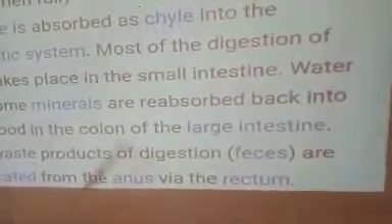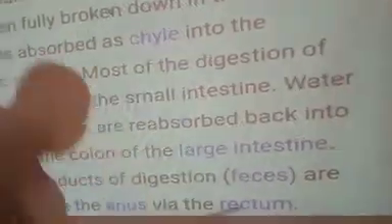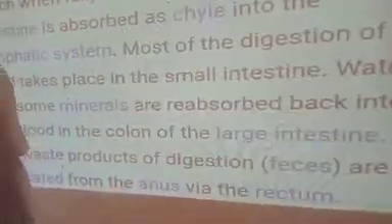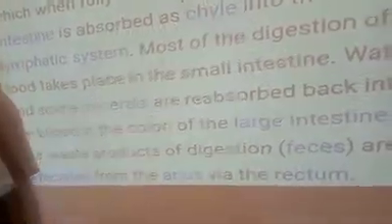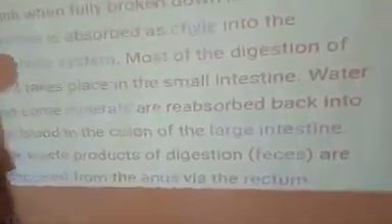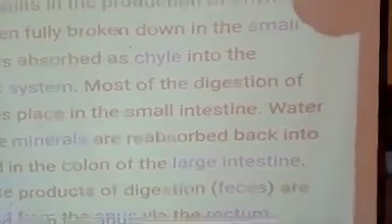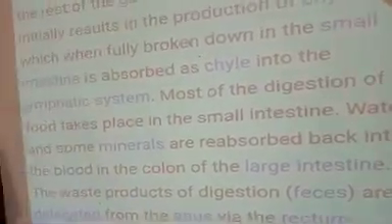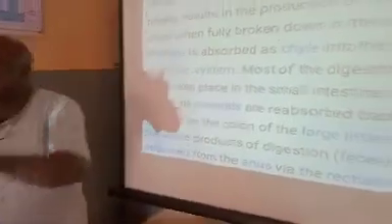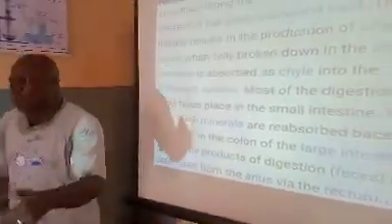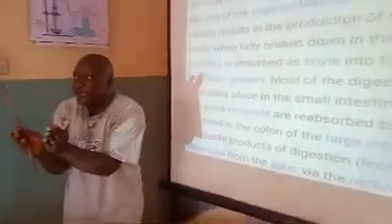Because when the faeces is formed, the question you ask yourself is, where is the faeces housed? The faeces that is formed, you'll be forming it gradually. Where is it kept? Is it kept in the anus? No, because the anus will have to open up. So the rectum is the temporary storage organ of the faeces. So it is housed in the rectum.